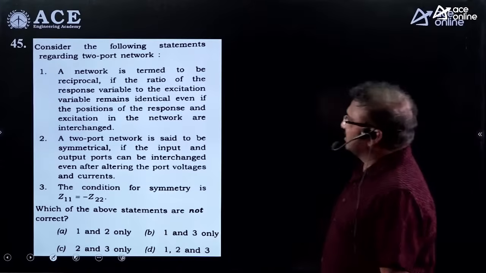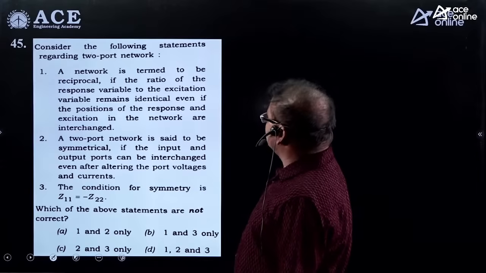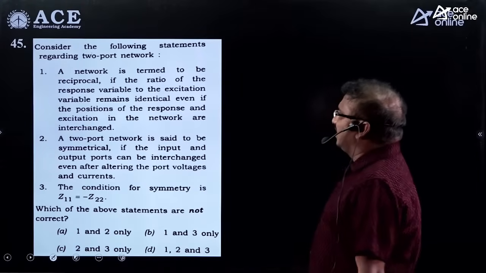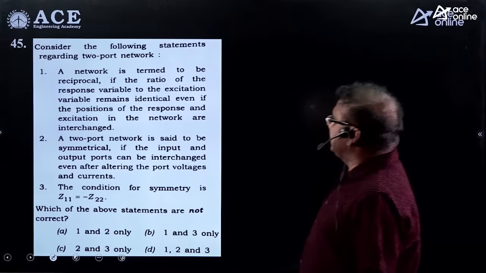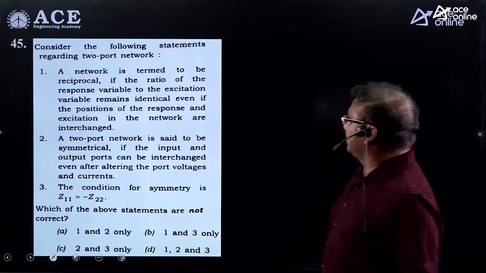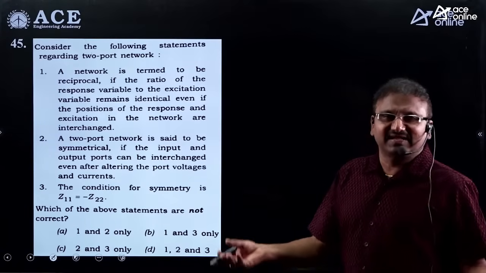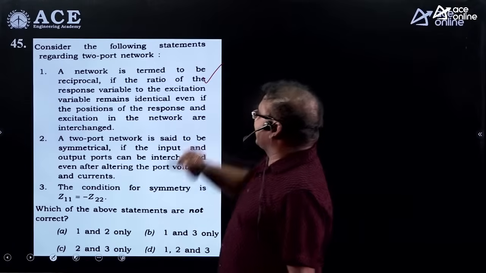Okay. Let us take the next example. This is a theory question. Consider the following statements. A network is termed to be reciprocal if the ratio of the response variable to the excitation variable remains identical even if the positions of the response and excitation in the network are interchanged. Guys, you know the reciprocity theorem definition was given, that's why it is a correct statement.